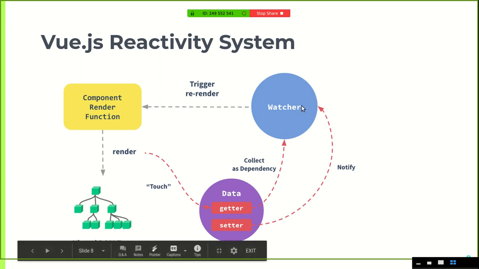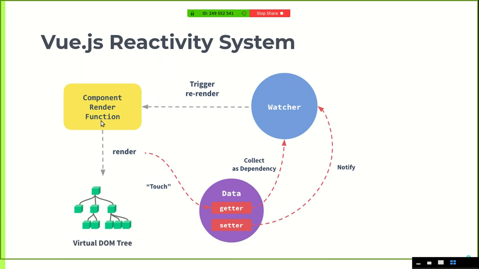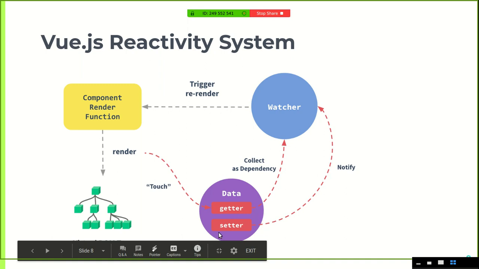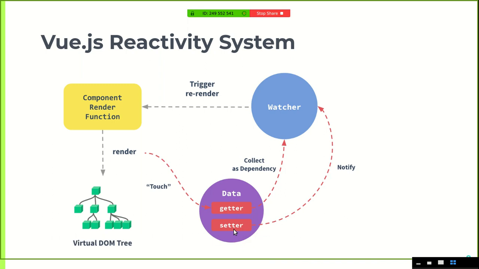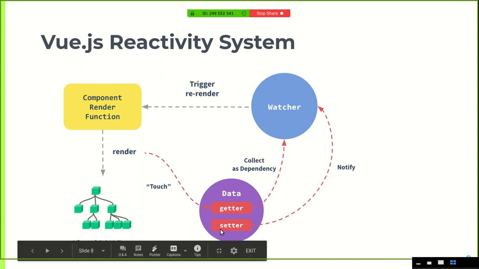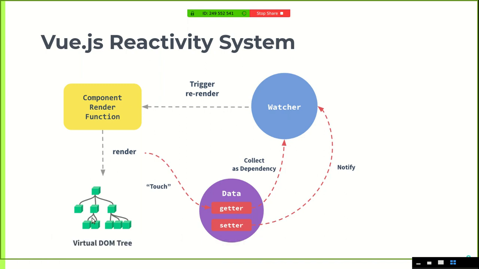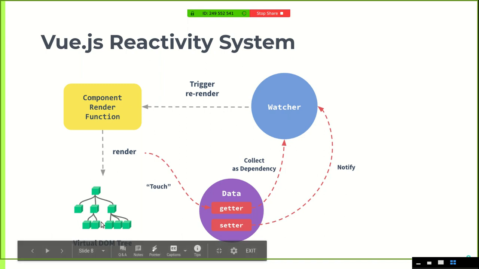So the setter will notify the watcher, and the watcher will again call the render function, which will again return the virtual DOM tree. This cycle can define the whole reactivity thing in itself. Again, whenever I change something in data, the setter function is called, which calls the watcher, which re-renders the whole thing, and the updated value is represented on the screen.